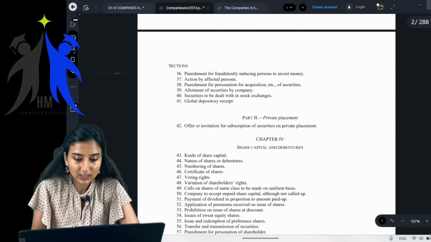Getting it? You all should know this. I don't think you will be able to read an act without understanding. These are not just serial numbers. These are section numbers. See chapter 7. So let's just scroll down. I just want you to see how to read the sections.